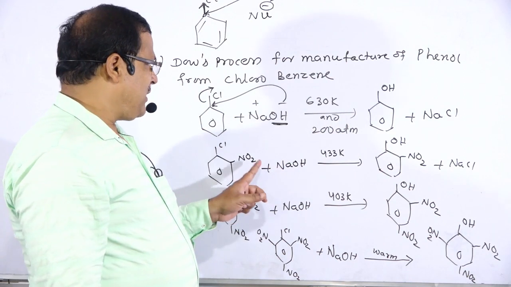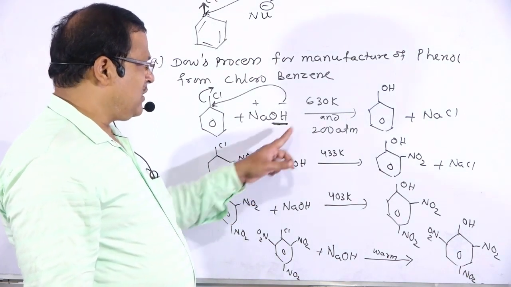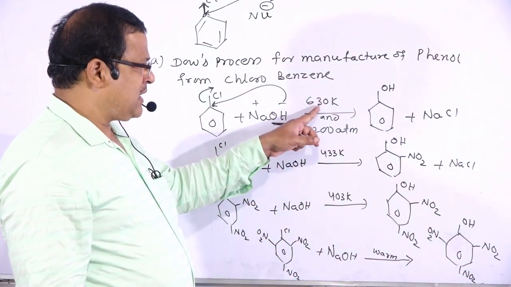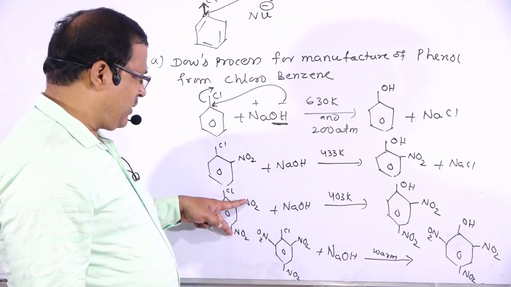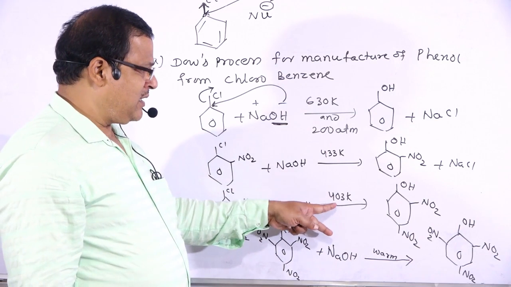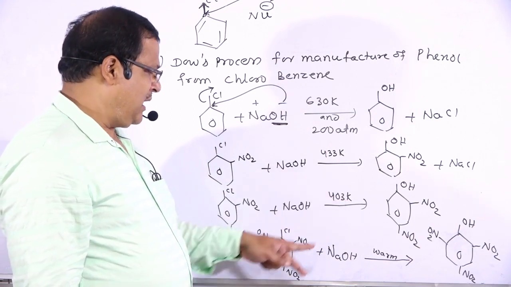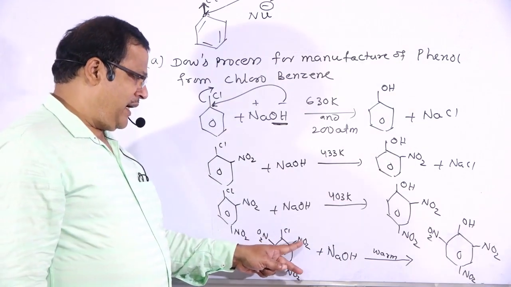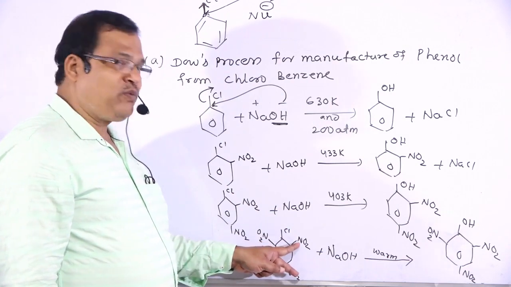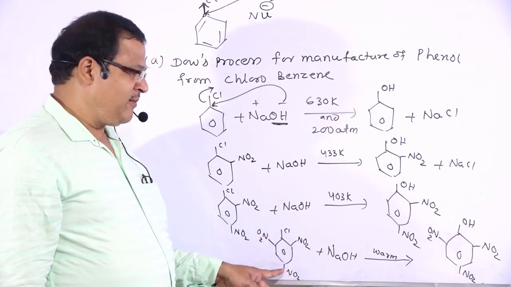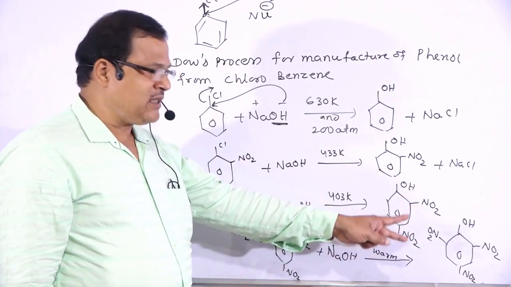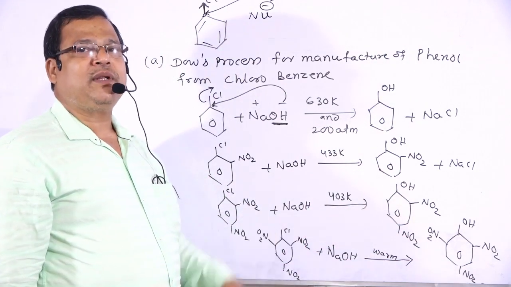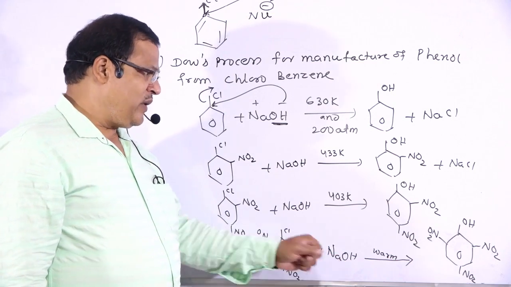Whenever there is 1 NO2 group, the temperature reduces to 433 Kelvin. When there are 2 NO2 groups, the temperature decreases again to 403 Kelvin. And whenever there are 3 NO2 groups at the ortho and para positions, then simply by warming, the reaction takes place. The chlorine atom is replaced by the OH group.